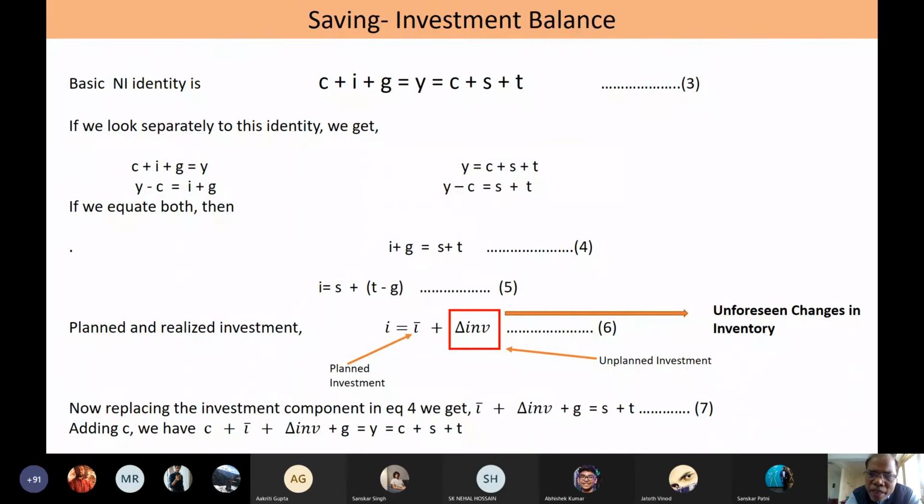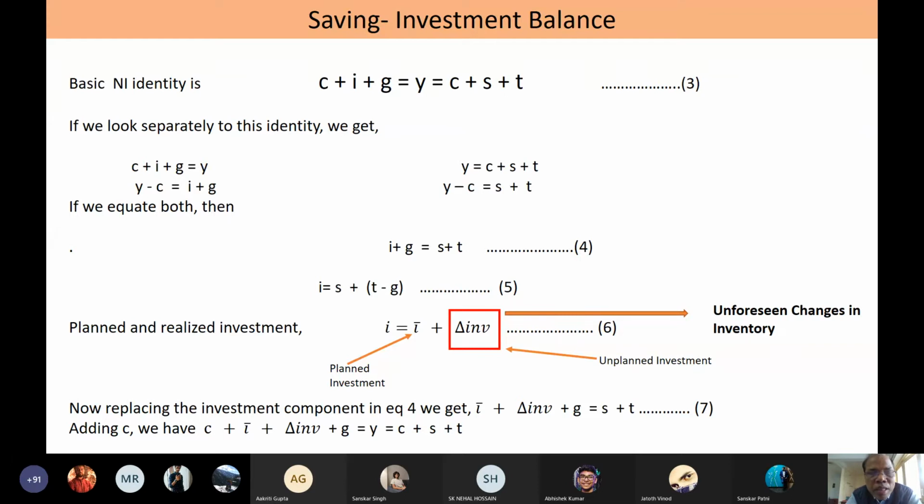So in a realized sense, national income has a component of I that is realized I, not planned I. So in a realized sense, I is always equal to total savings, that is public saving and private saving. But as you observe, realized investment has two components: planned I plus unforeseen changes in inventory, that is unplanned inventory.